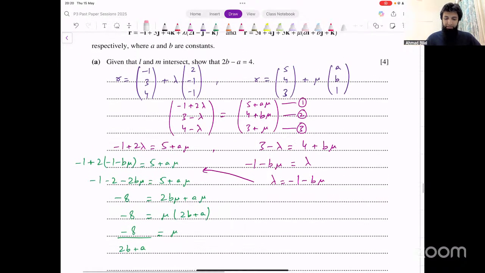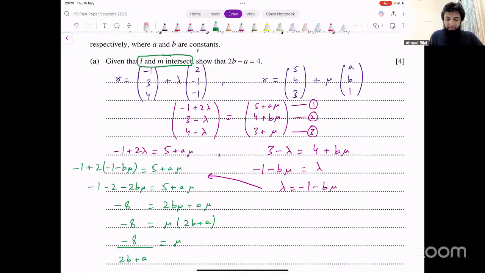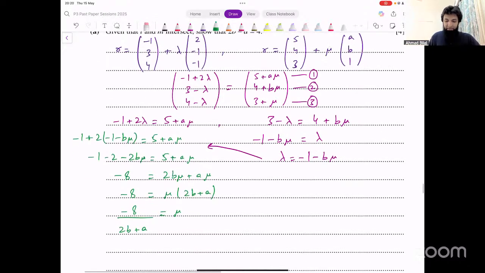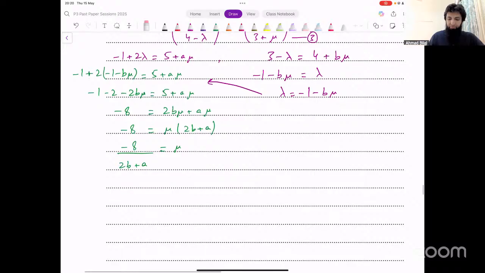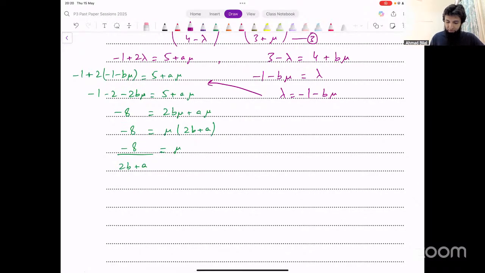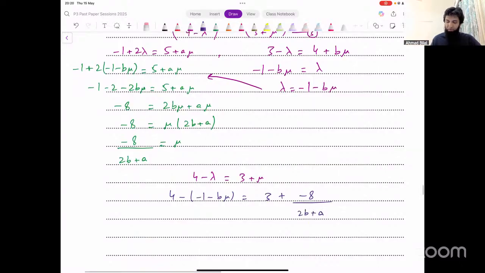Now it says the lines L and M intersect. Since they intersect, these values must also satisfy the third equation. So we can input these values in the third equation now and see what that gives us. The third equation is 4 minus lambda equals 3 plus mu. Let's input those values of lambda and mu. We get 4 minus (-1 minus b mu) equals 3 plus -8 divided by 2b plus a. This is what we end up getting.